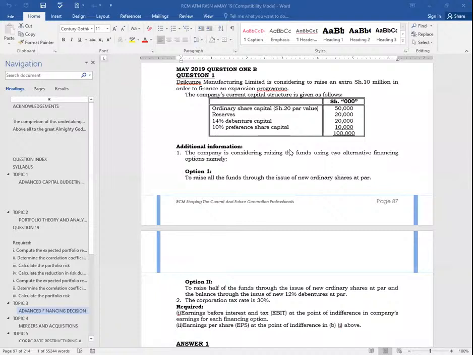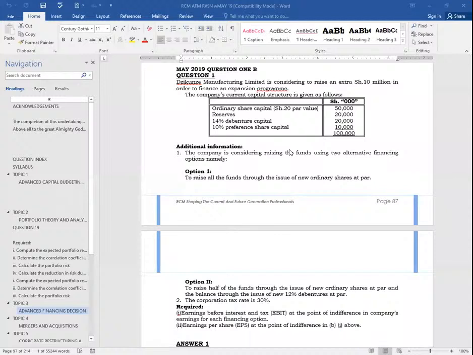The company's current capital structure is as follows: ordinary share capital at shillings 20 par value, where I'm able to get the number of ordinary shares. Reserves are nothing for me in terms of my EPS formula. 14% debentures are very important, and 10% preference share capital is very, very important.